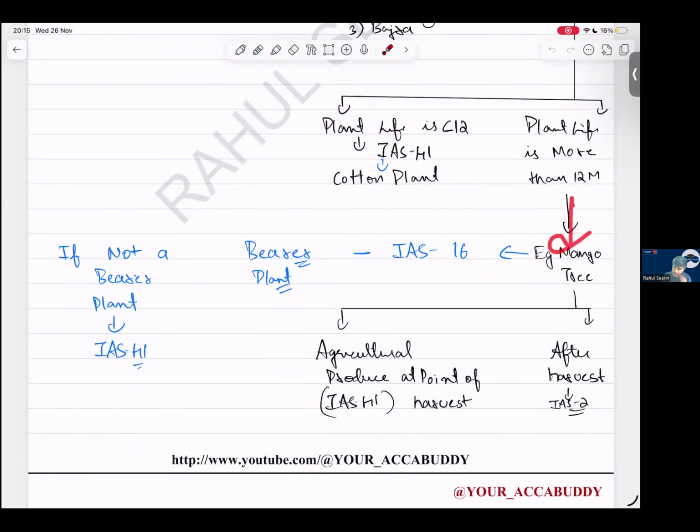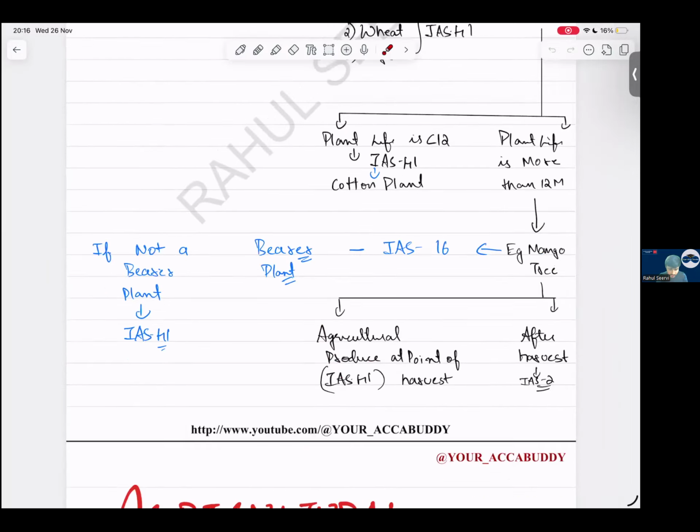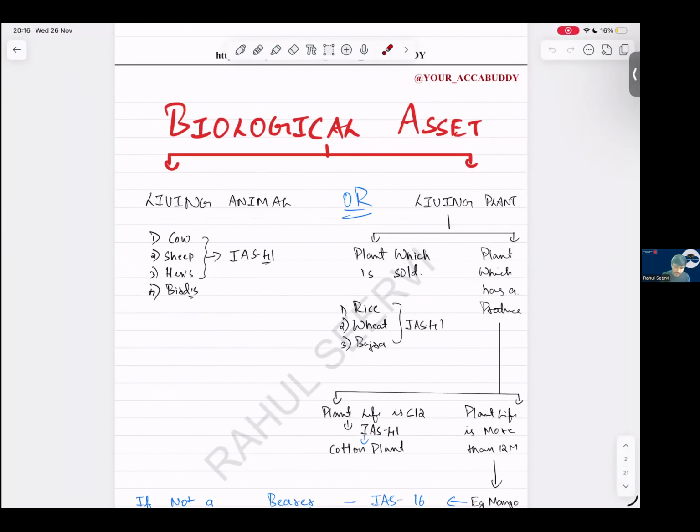Like mango tree, sir. For mango tree, what is the accounting? Sir, IAS 16 bearer plant. Yes, sir. In the case of a mango tree, if agriculture produces the mango on the mango tree, it is IAS 41. Then after harvest, once I harvest the mango, what will we apply? IAS 2 inventory. Simple. So now agriculture, biological asset we have done: living animal, living plant.